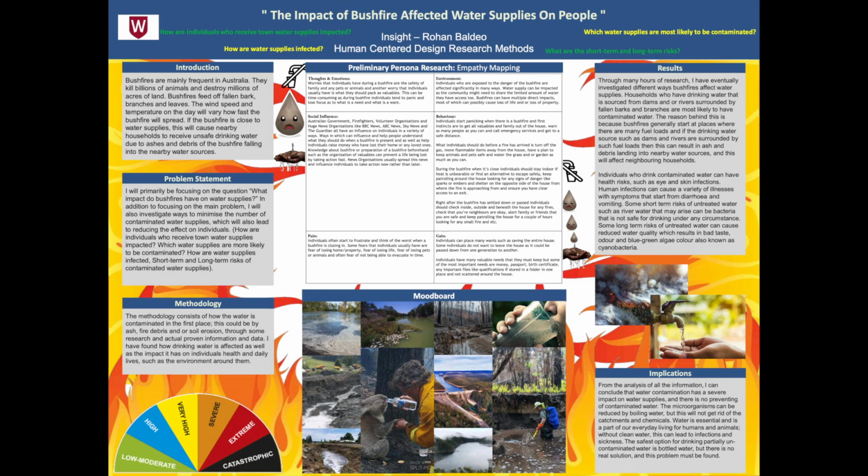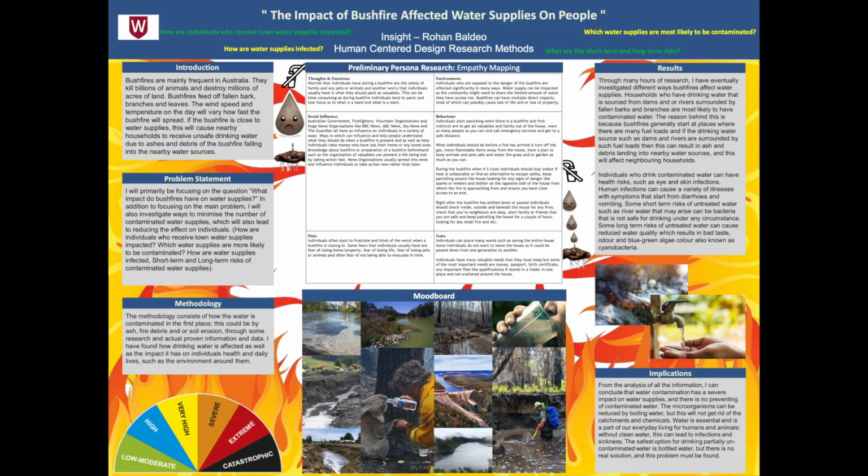If the bushfire is close to water supplies, this will cause nearby households to receive unsafe drinking water due to ashes and debris of the bushfire falling into the nearby water sources. I will primarily be focusing on the question, what impact do bushfires have on water supplies? In addition to focusing on the main question, the methodology consists of how the water is contaminated in the first place. This could be by ash, fire debris, and/or soil erosion through some research and actual proven information and data.